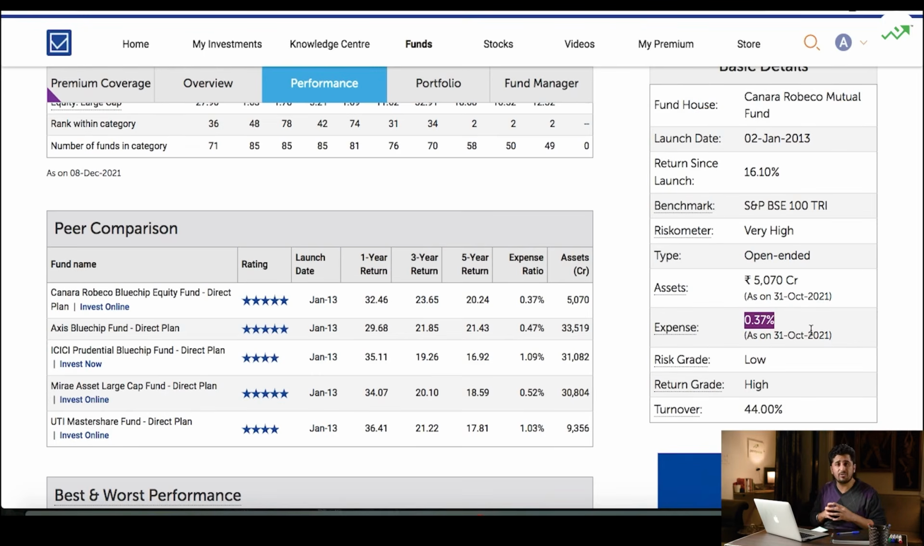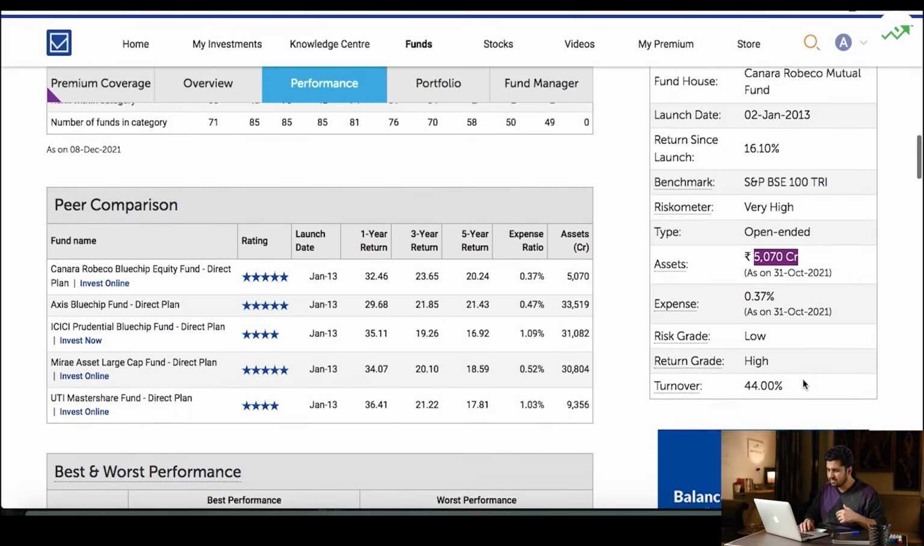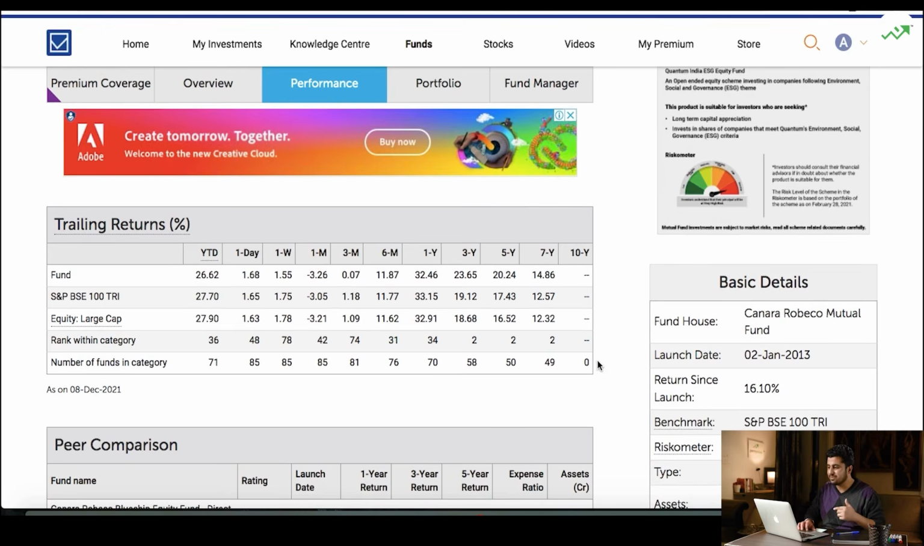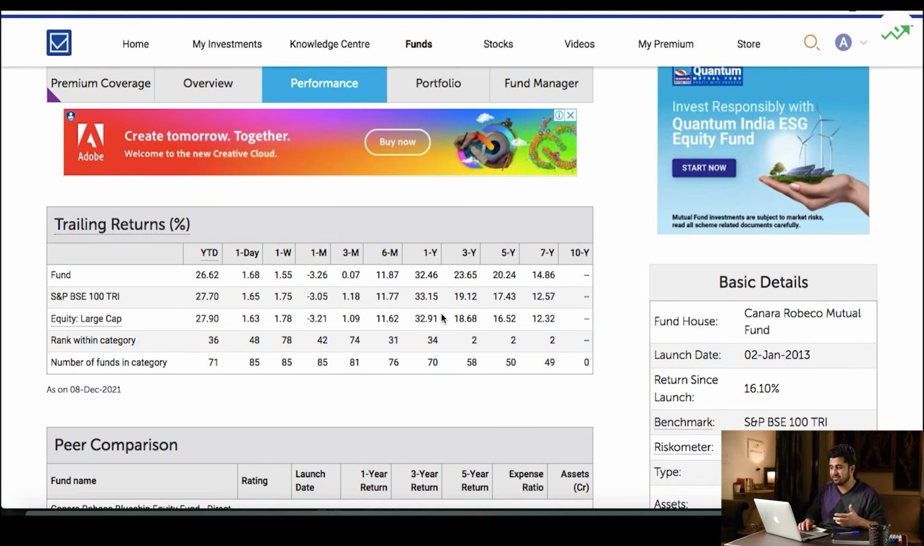Pretty low, right? For all of this, they're just charging me 0.37%. Sounds good. And the total assets they're managing are about 5,070 crores. Decent amount, 5,070 crores is what they are managing. Overall looks fine. And finally, when I've looked at all of these things, that's when I'm going to go and look at the returns that this fund has generated.